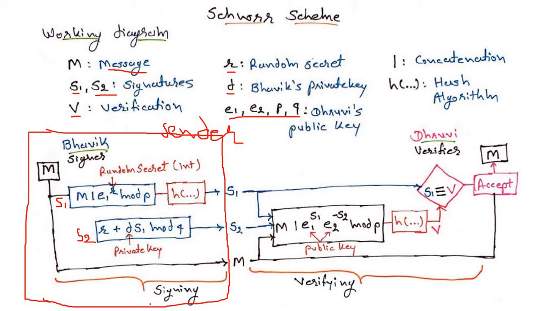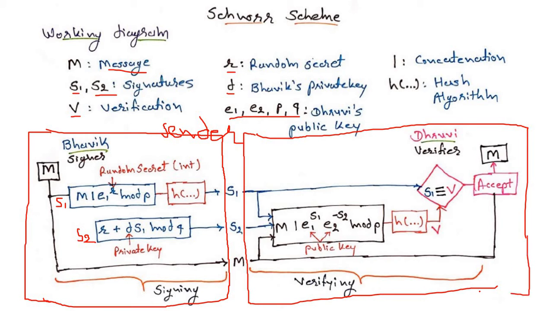So this thing is known as signing the signature. Whatever the process is going to be executed at the sending side, this is known as signature signing or signature generation. Now let's see what happens at the receiver side.